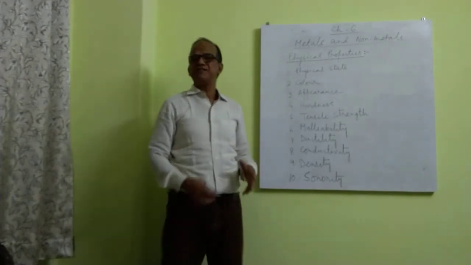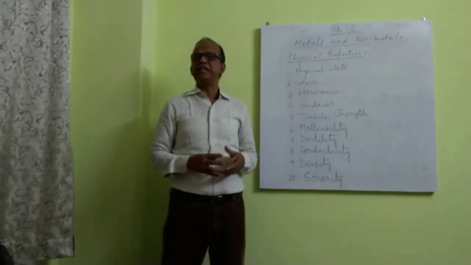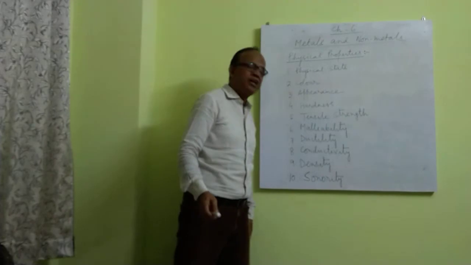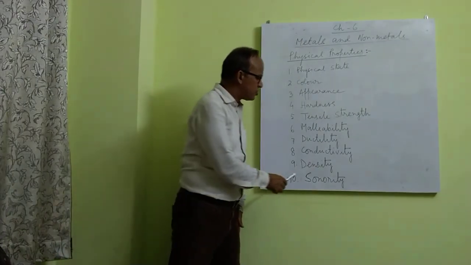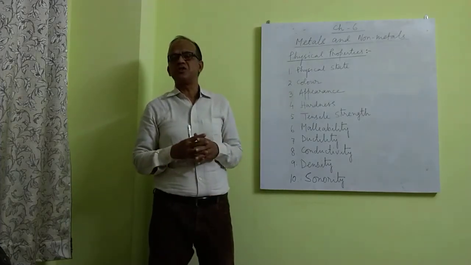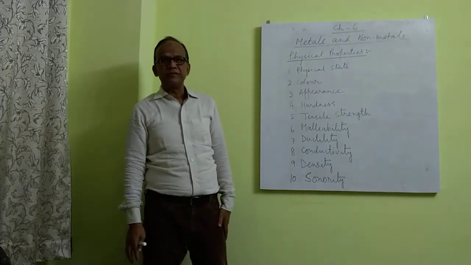Because of this property, metals are used for making bells in churches, temples and schools. Non-metals are not sonorous. They do not produce metallic sound.